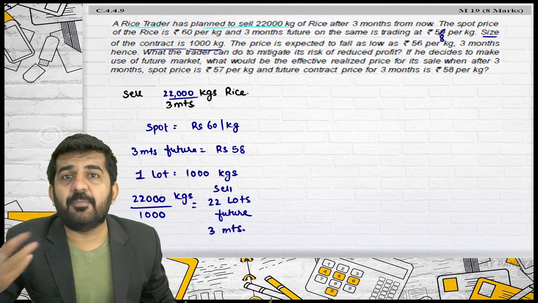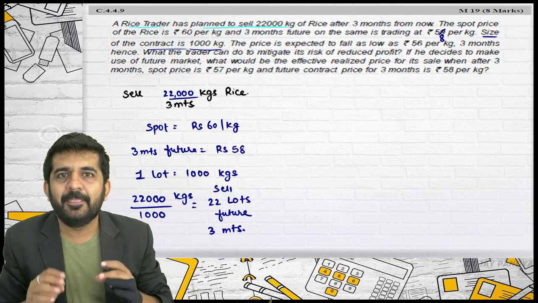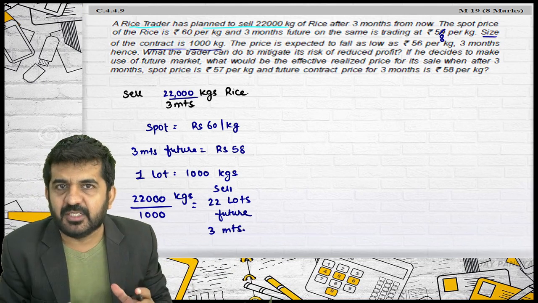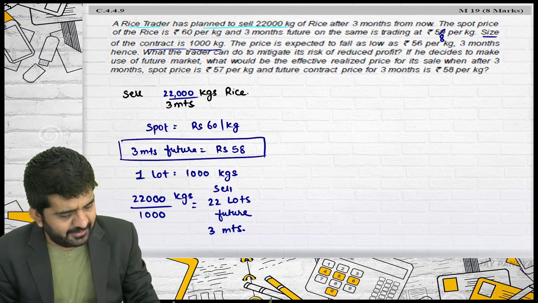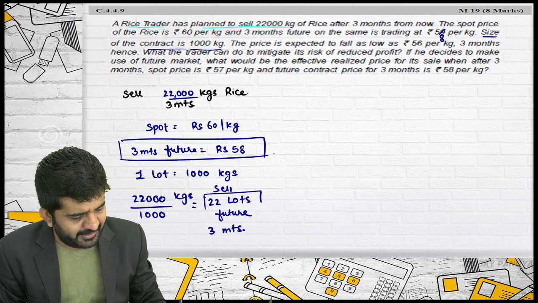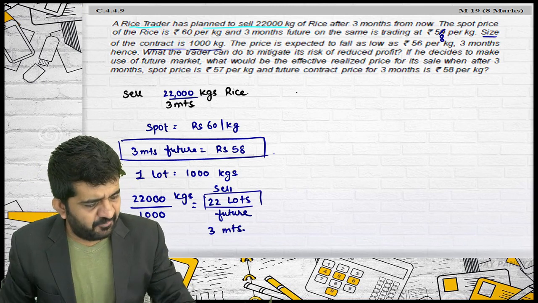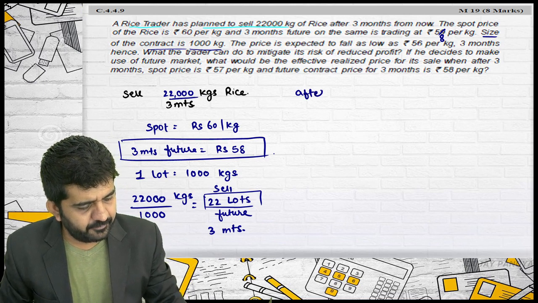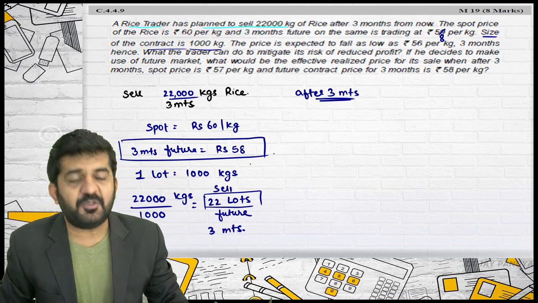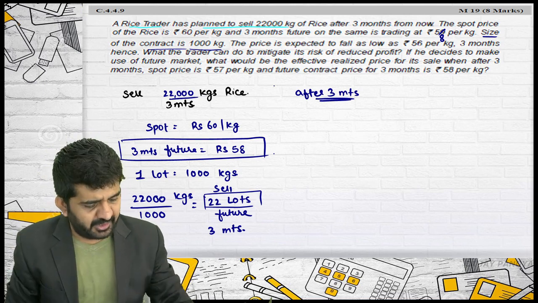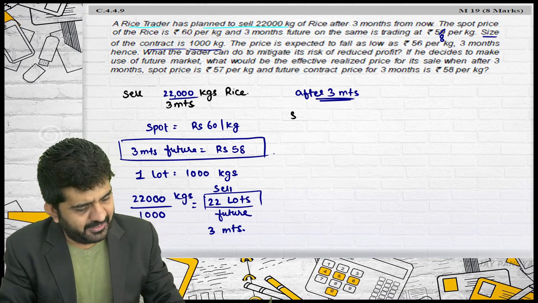There is no portfolio. You are manufacturing rice that will be ready after 3 months. So you will be selling at the rate of 58. How many lots? 22 lots after 3 months. What will happen after 3 months? I have sold 22 lots. I will be doing settlement by delivery.